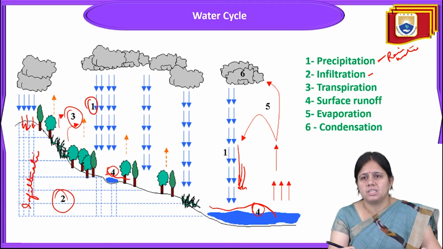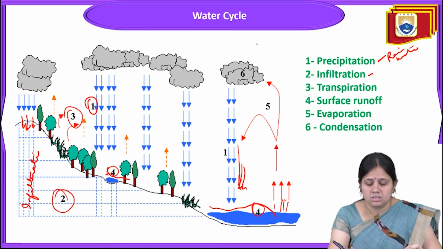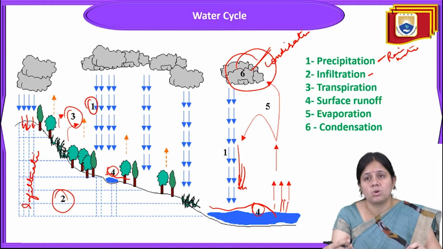Then five is the next step, the evaporation step. Surface water or water from the rivers evaporates and mixes with the clouds, and this process is called condensation. So this is the whole water cycle.